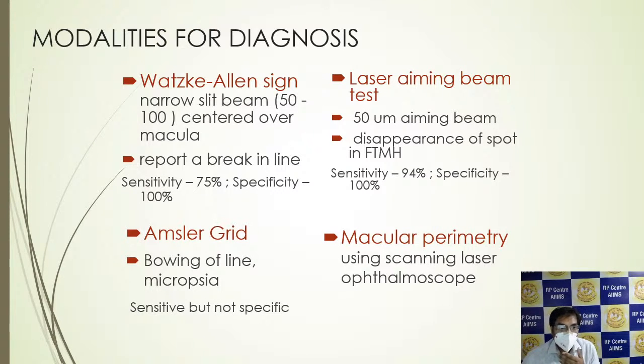The modalities for diagnosis: first is the Watzke-Allen sign. Here a narrow slit of around 50 to 100 microns is centered over the macula, and the patient will report a break in the line. The sensitivity is less, but the specificity is 100%.